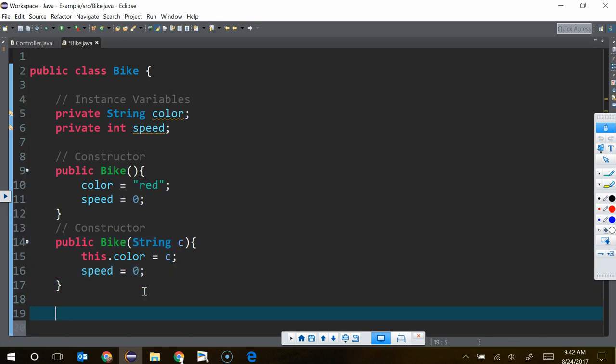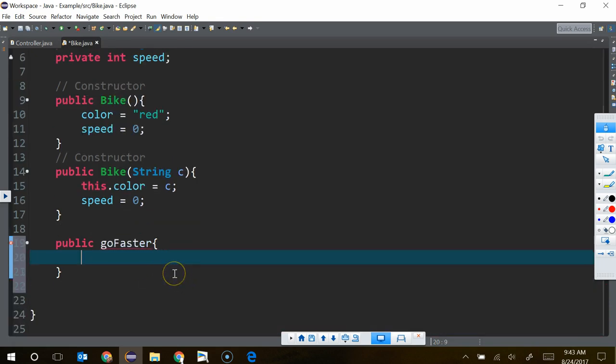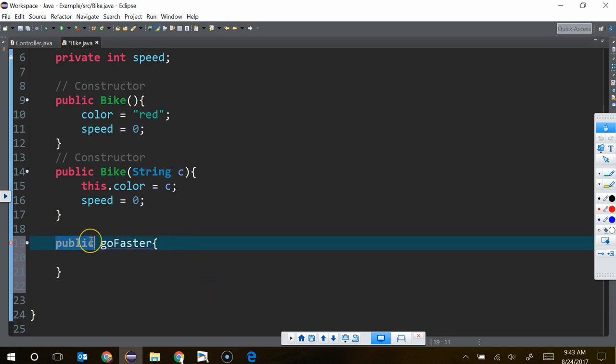Let's give this two methods, right? One, I want to see how fast they're going, and I want to be able to increase the speed. Okay. So let's build a method, and we're going to call it go faster. Right? All right, am I good? Should it be private? Ah, if it was private, we would need to call it inside. So you are absolutely thinking the right way. I know that I'm going to want to call this from the controller, so I'm making it public. But yes, make it private, and then if you can't get to what you need, then make it public, right? Okay, so we're going to do go faster.